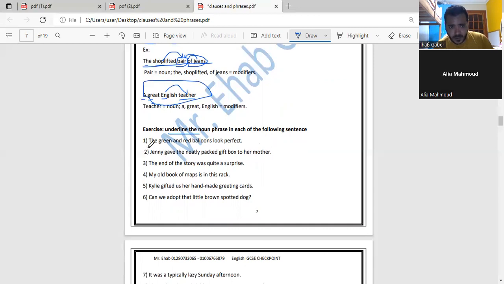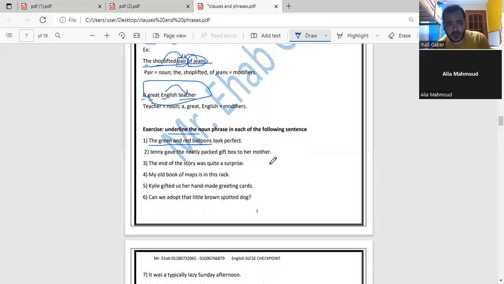Can you please read the first one for me? The green and red balloons look perfect. Which phrase is the noun phrase here? First of all, I need you to locate the noun. Green and red balloons. I think that the main noun here is balloons, yes? And green and red are adjectives describing the balloons. So it will be the noun phrase from there till balloons.